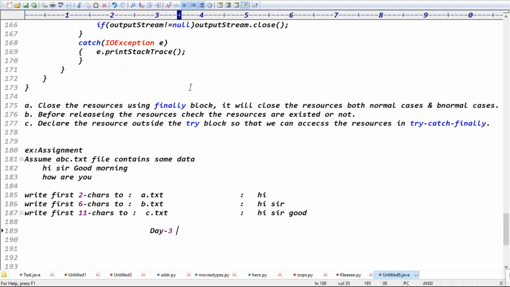Tomorrow we'll see how buffered streams work. On tomorrow's class, we'll discuss buffered streams. With that, your file level concept will be completed.